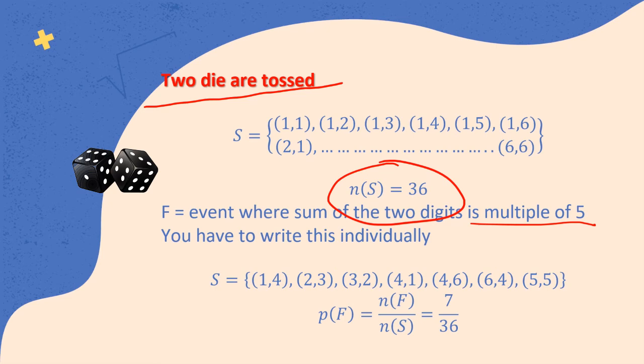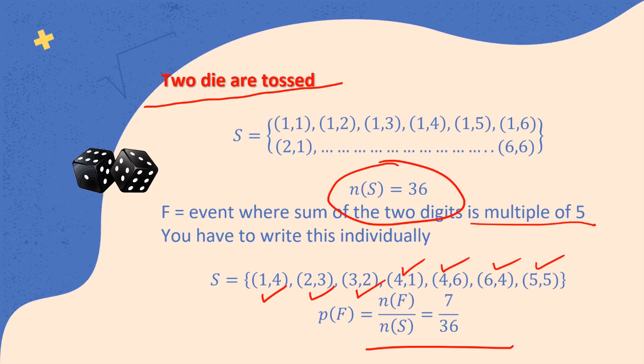as the sample space. Let's look at some events here. The first die is 1 and the second is 4. Total them up, 5. The first die is 2 and the second die is 3. What is the total? 5. The first die is 3 and the second is 2. The other outcomes are 4 and 1, 4 and 6, 6 and 4, 5 and 5. Let's total this up: 1, 2, 3, 4, 5, 6, 7. So here we have 7 upon 36